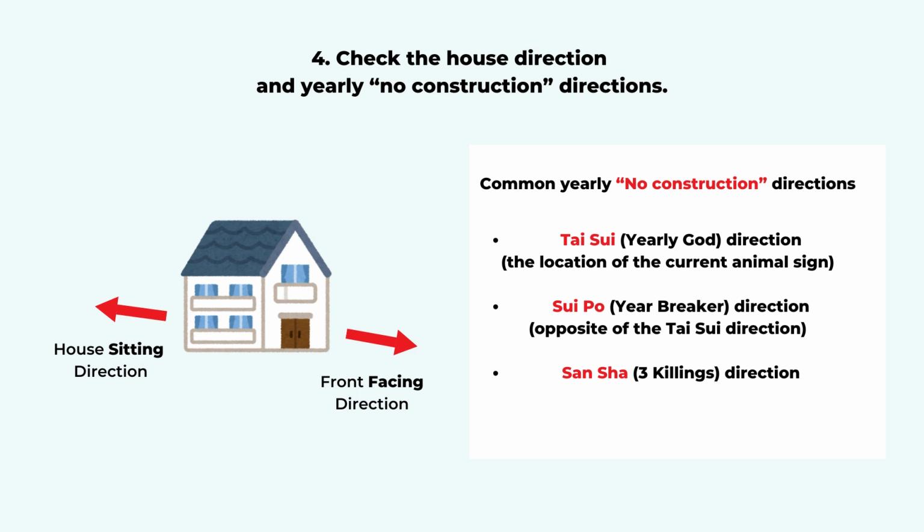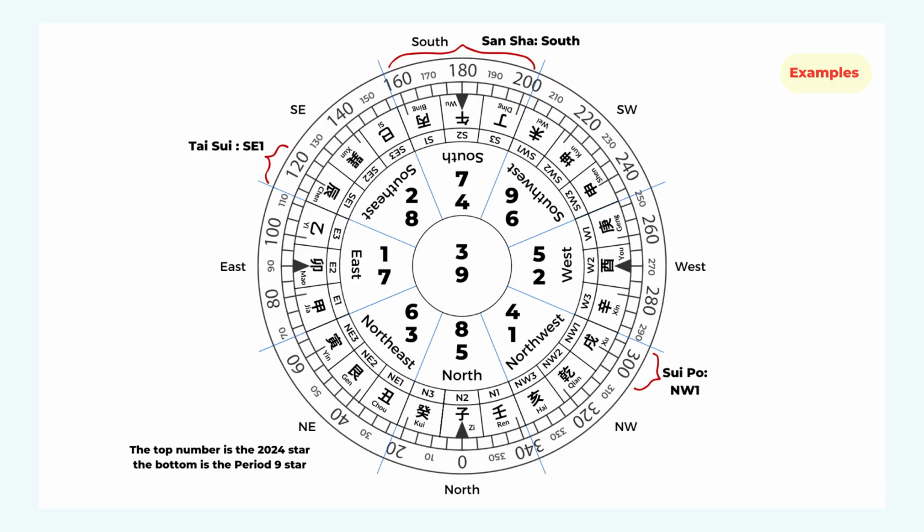And the number 4 is to check the direction of your house. If you want to pick an auspicious day to start construction, it's important to check the direction of your house. We usually use the sitting direction. This is like checking your birth year and finding the compatible and incompatible earthly branches. Each of the 24 directions, or the 24 mountains, has a specific chart. There will be compatible and incompatible directions and earthly branches. So that's another way to check the lucky direction.